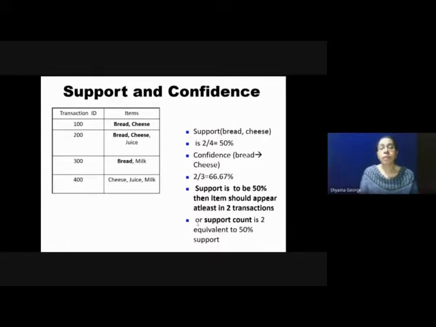The number of times X occurs, that is the number of times bread occurs, is 3, in transaction IDs 100, 200 and 300. So the confidence is 2 by 3, which is 66.67%.